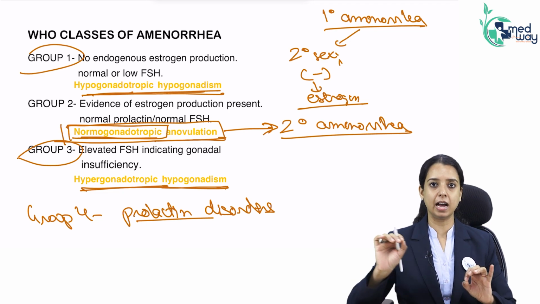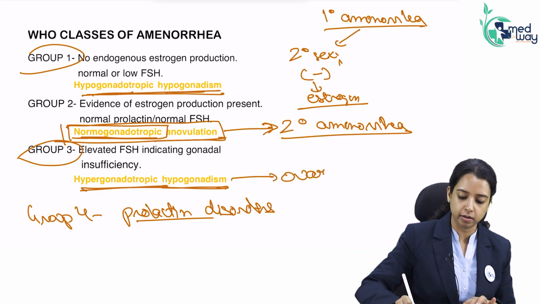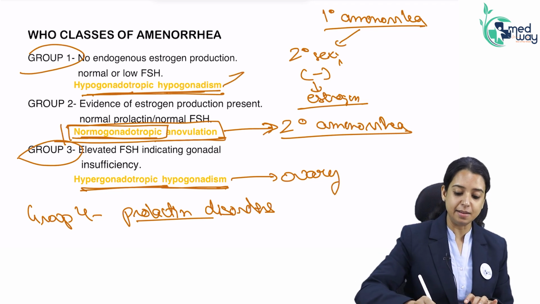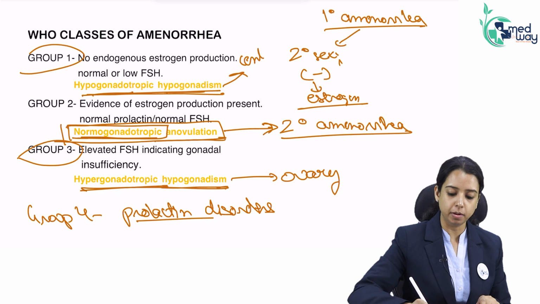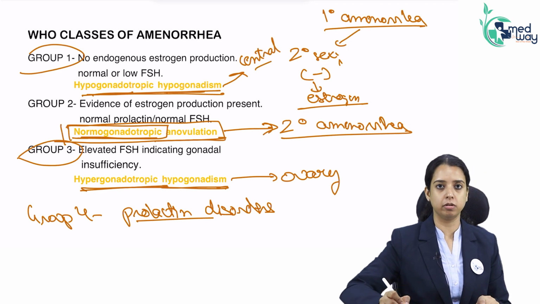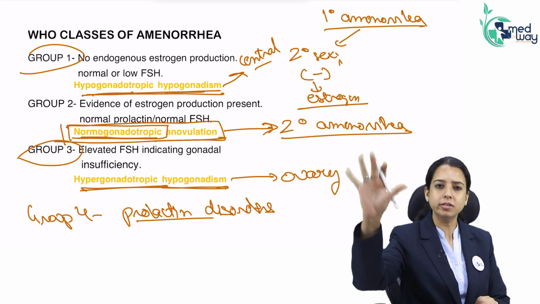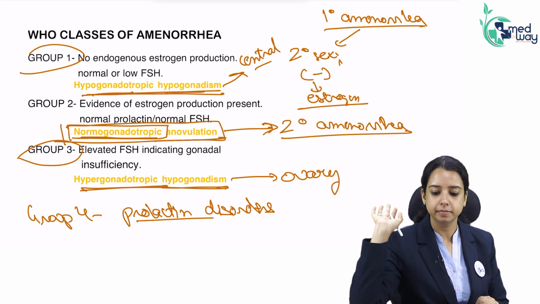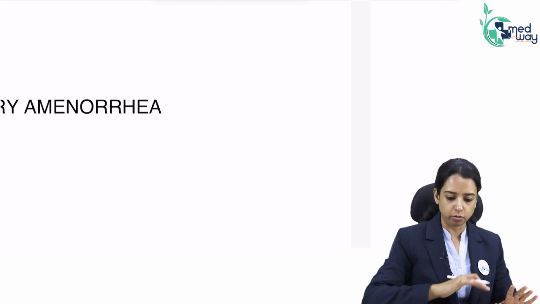Whenever I say hypergonadotropic hypogonadism, I will be talking about the ovary. Whenever I say hypogonadotropic hypogonadism, you will know that I am talking about some problem in the center, hypothalamus or pituitary. When I say anovulation, I will be talking about secondary amenorrhea, not primary. Okay? This is clear. So let's begin with primary amenorrhea now.